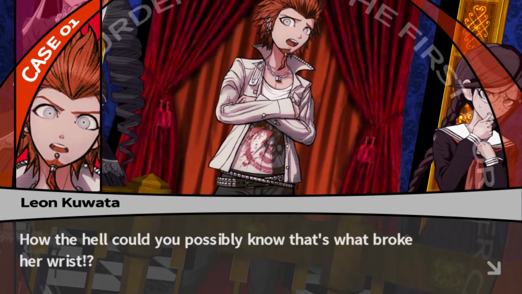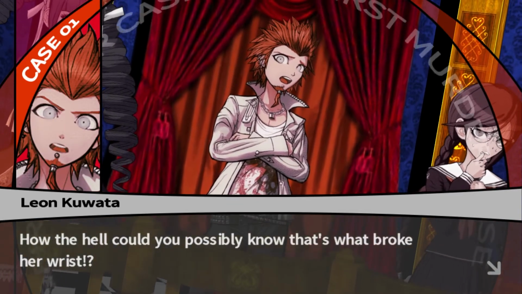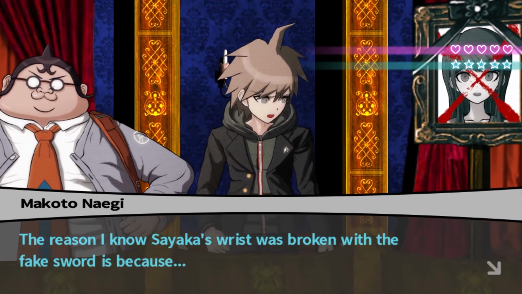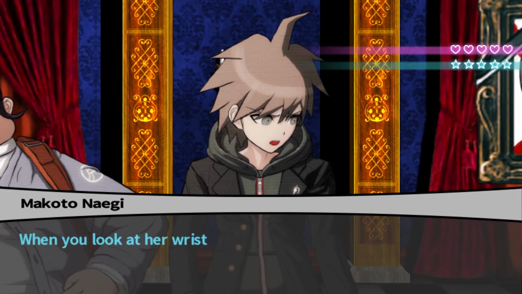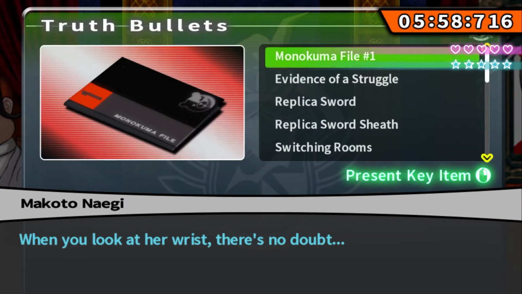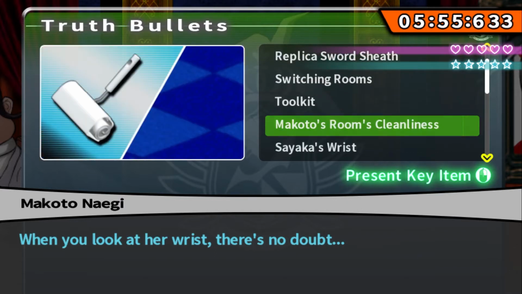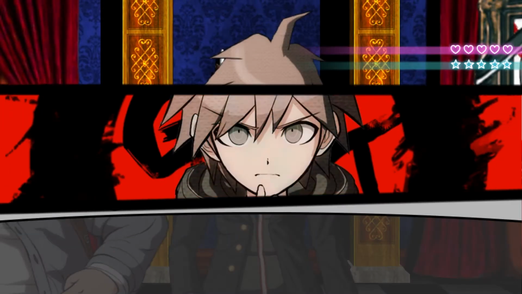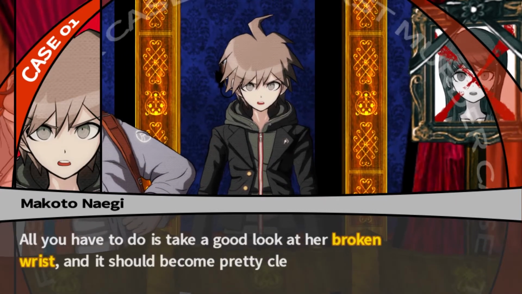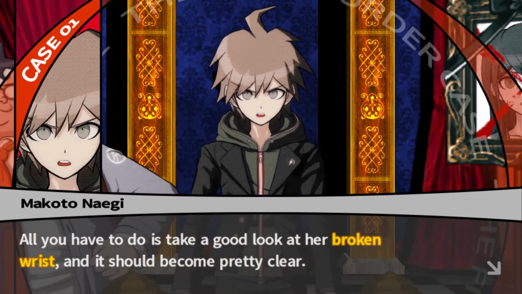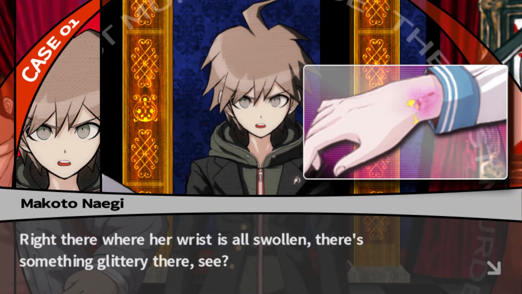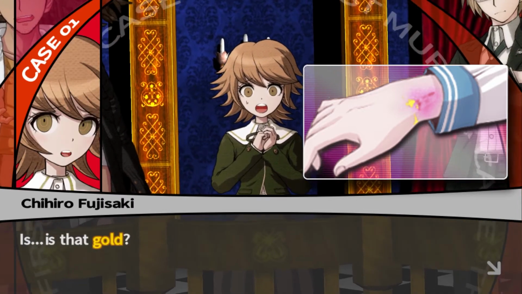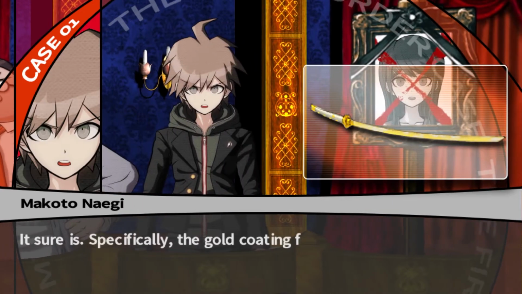How the hell could you possibly know that's what broke her wrist? There's gold on her wrist. I got it! All you have to do is take a good look at her broken wrist, and it should become pretty clear. Right there where her wrist is all swollen, there's something glittery there. See? Is that gold? Yep. It sure is.